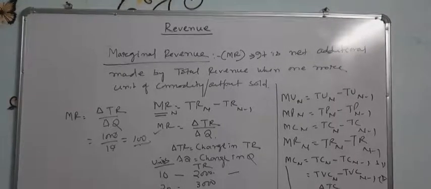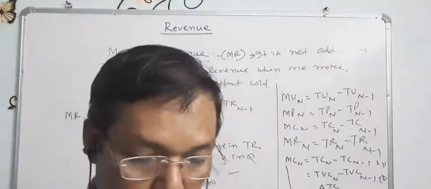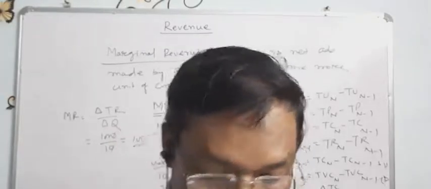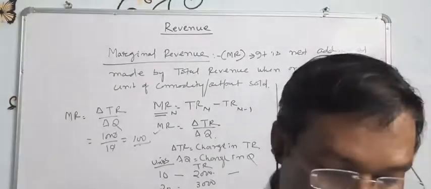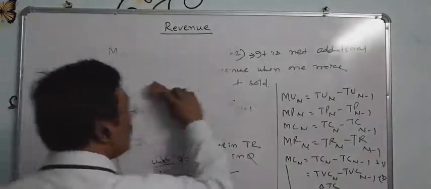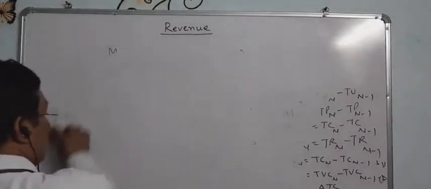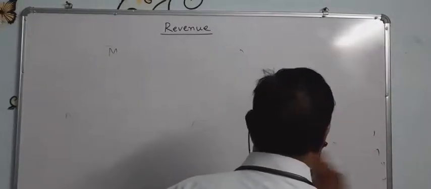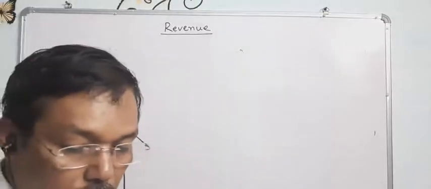So now we can draw the diagram of total revenue, marginal revenue and average revenue. What will be the shape of the revenue curve? First we will give some examples, then we will solve it. It will be more clear when we solve the numerical problem.